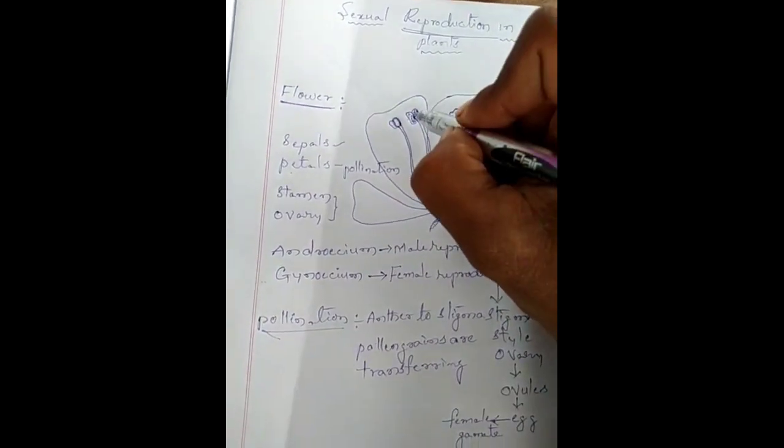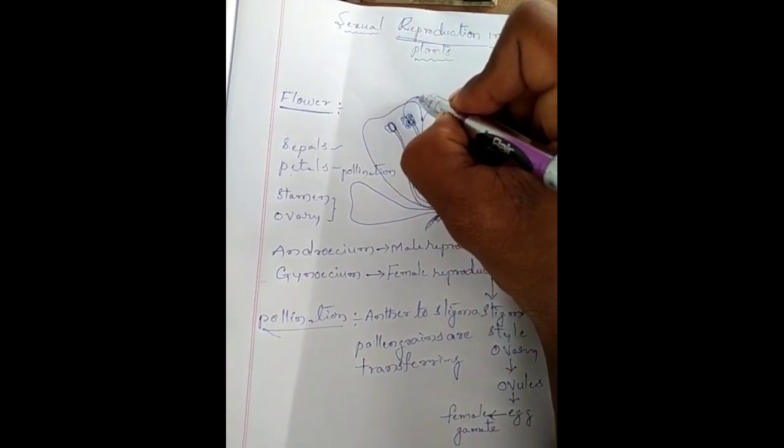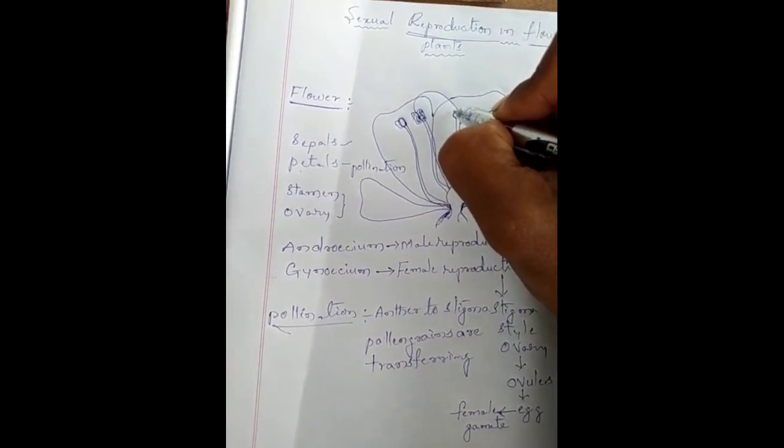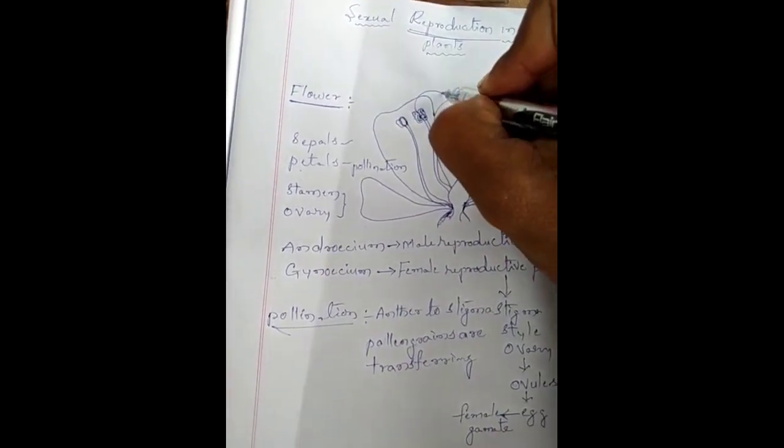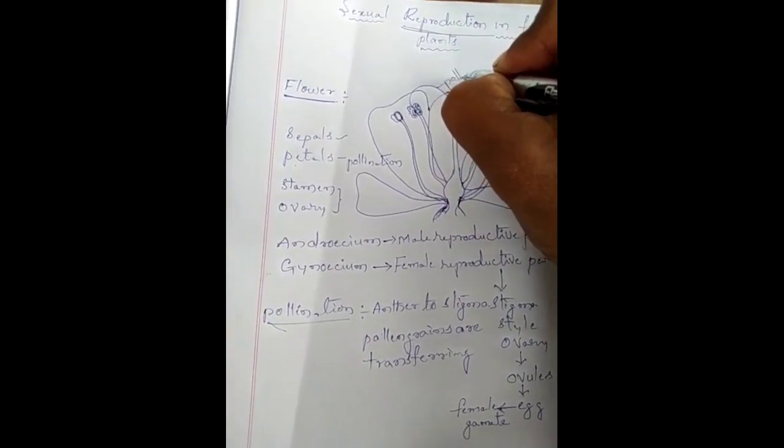The pollen grains are transferred from the anther to the stigma region. This mechanism we call pollination.